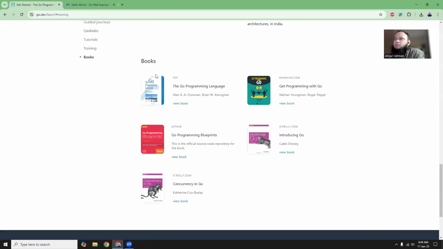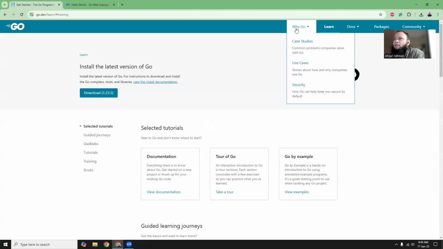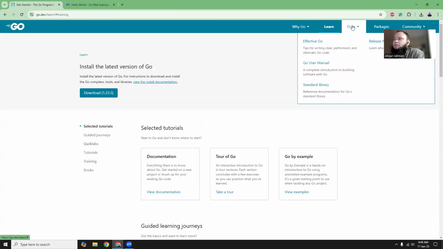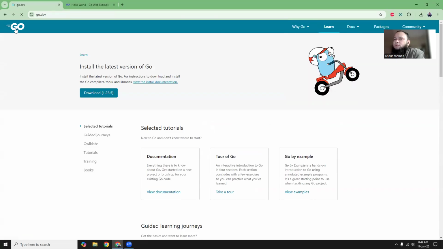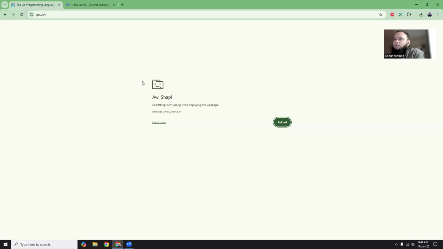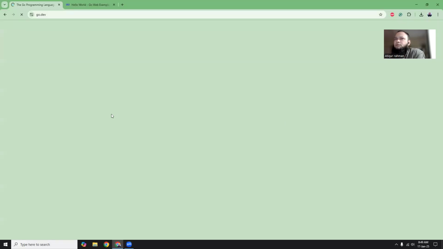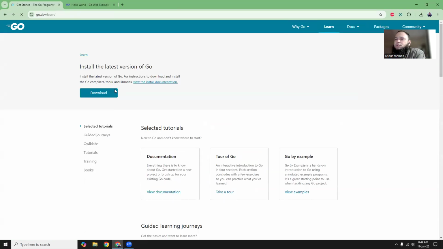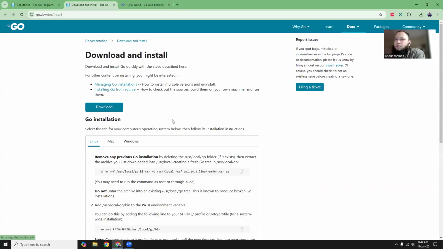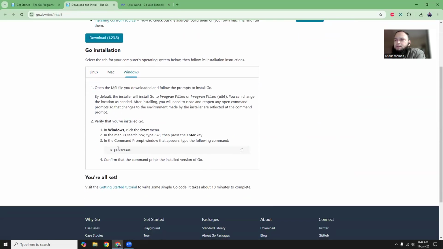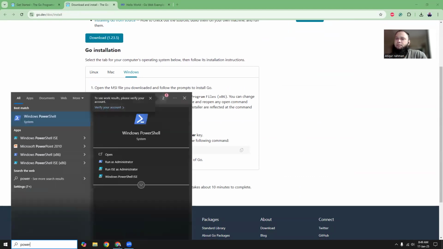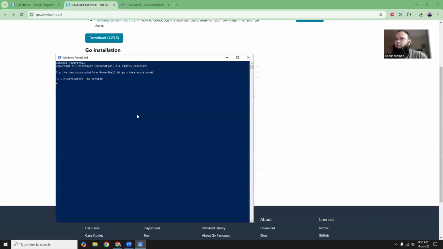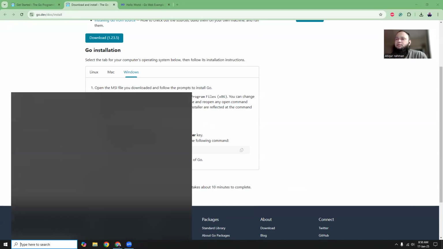Okay, so where were we? Docs. So we have installed it. Now I'm going to check the installation documentation. Do I need to update any path? Let's open our PowerShell. The version is 1.23, so it seems good.